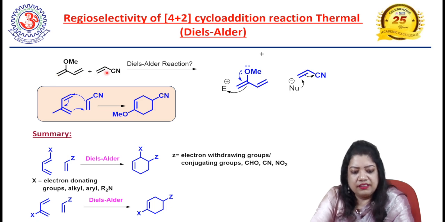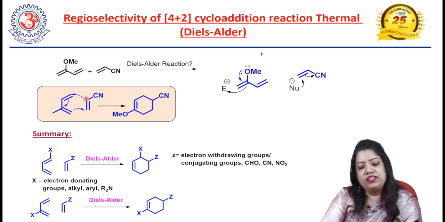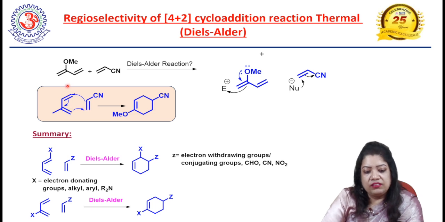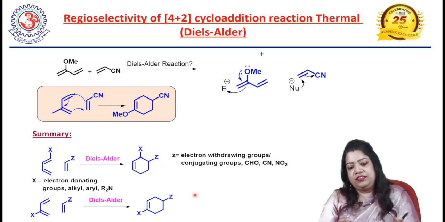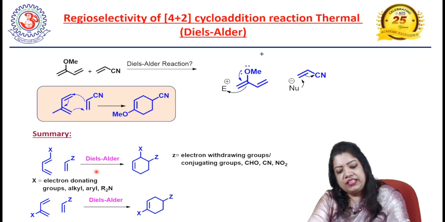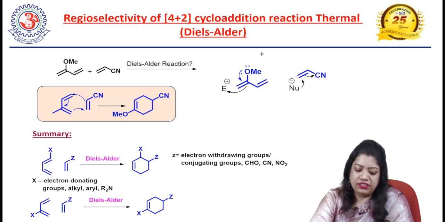In this dienophile, this center is the most electrophilic center. So these molecules will orient themselves such that the reaction goes via the arrows shown in this slide. In summary, considering the regioselectivity of the reacting partners in the Diels-Alder reaction, they will orient themselves in this manner.